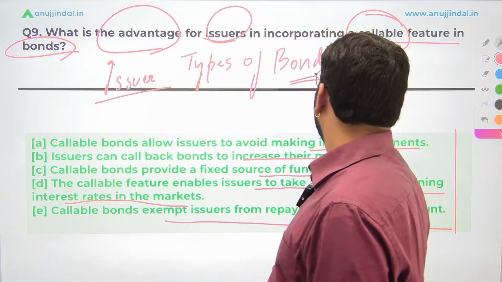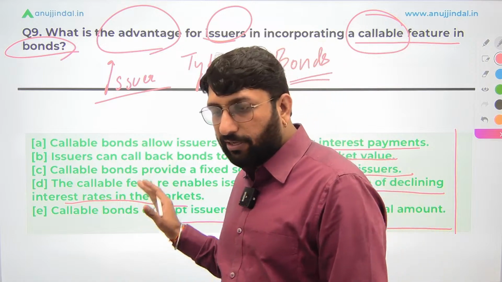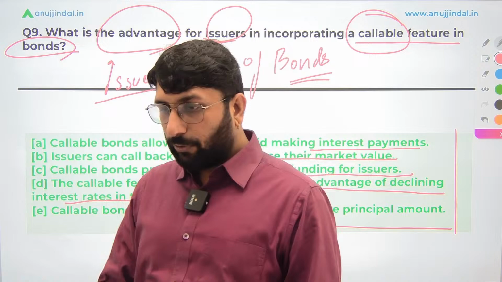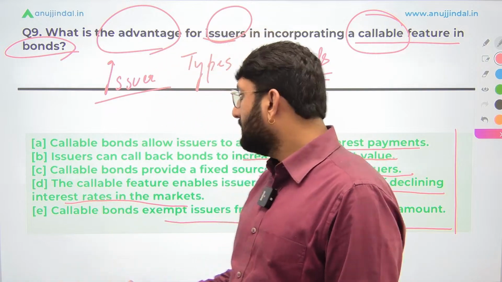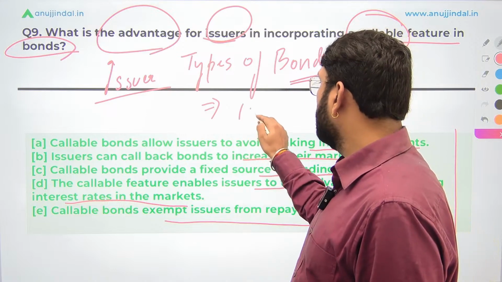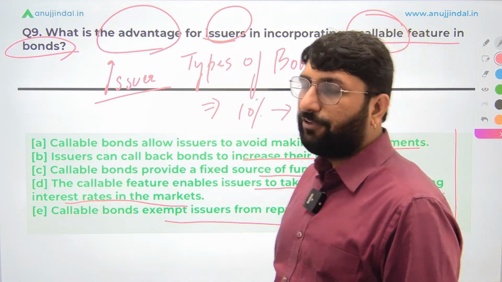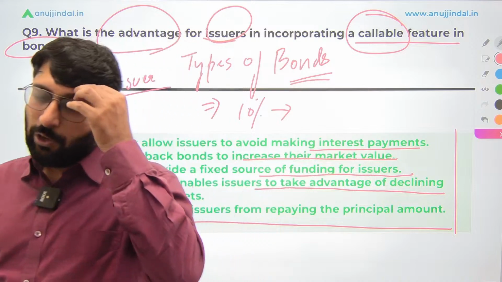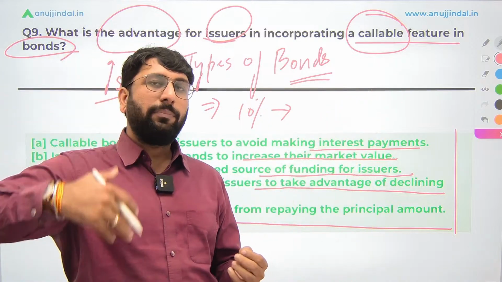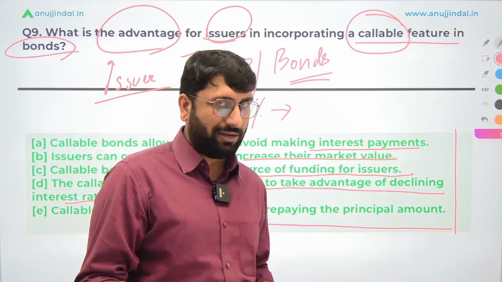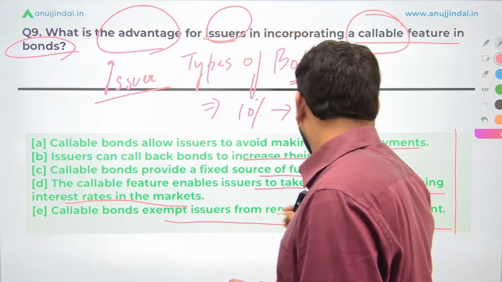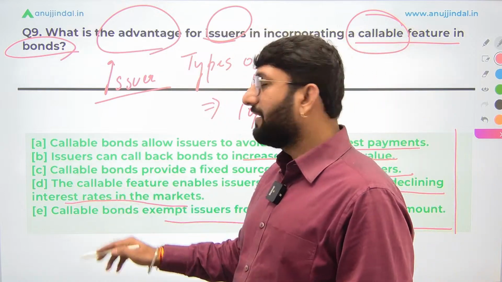Okay. Callable bond feature. We have not talked about interest rate. We have not talked about any other feature. Only with respect to the callable bond. Now understand it like this. You have issued a callable bond with a rate of interest of 10%. The bond has a callable feature where the issuer can always call you back. That means he can say, I'm redeeming your bond, so I'm paying your money back. He is going to exercise that when the market rate is declining.